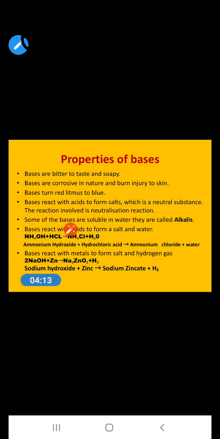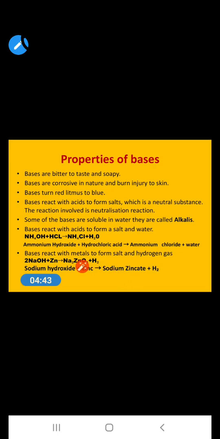Some of the bases are soluble in water. They are called alkalis. And bases react with acids to form salt and water. As you see in this example, when ammonium hydroxide reacts with hydrochloric acid, where hydrochloric acid is the acid and ammonium hydroxide is the base, what is formed? Ammonium chloride, which is a salt, plus water is formed.